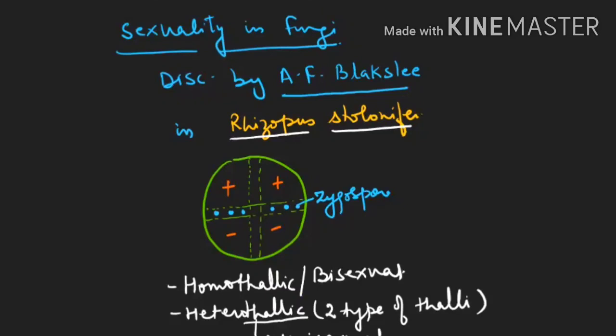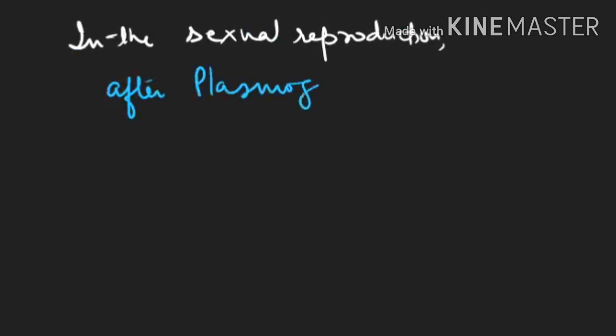After plasmogamy, we have to study karyogamy. That is simple. After plasmogamy is achieved, in a few fungi like Ascomycetes and Basidiomycetes, the dikaryophase comes.